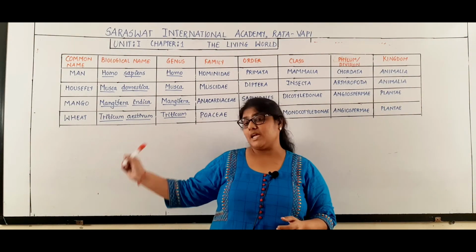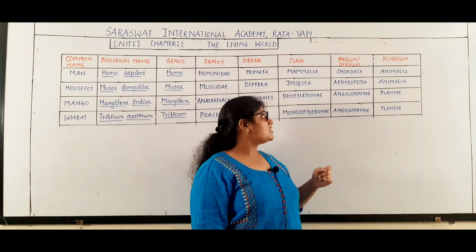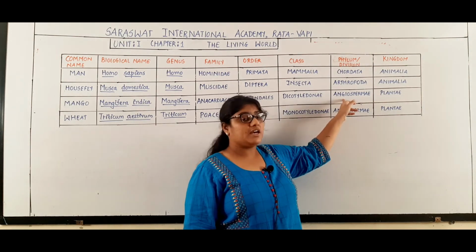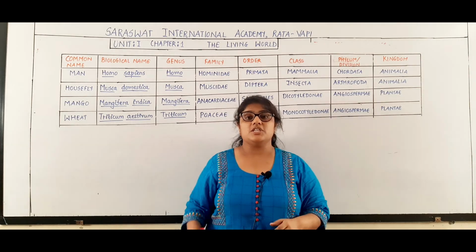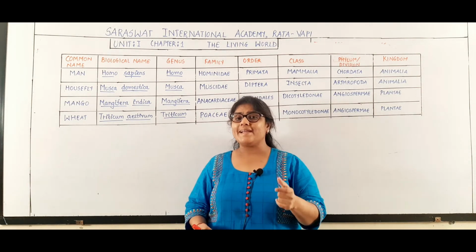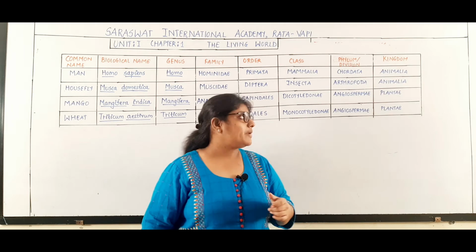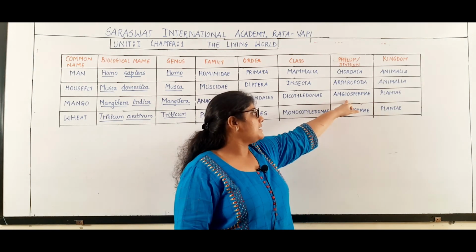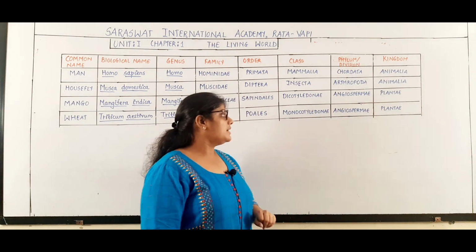Now as mango is a plant, which term are we using here? We are using the term division. So when you are told to write the classification of mango, you will be writing the division.